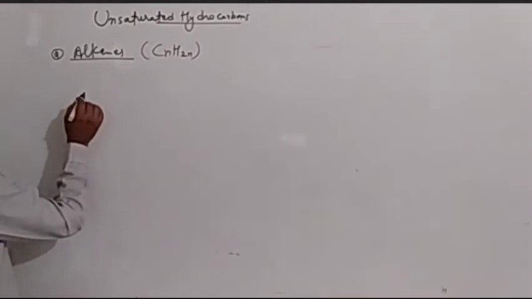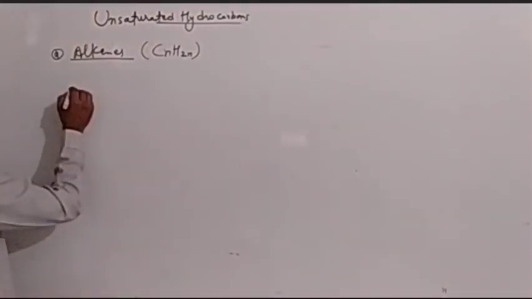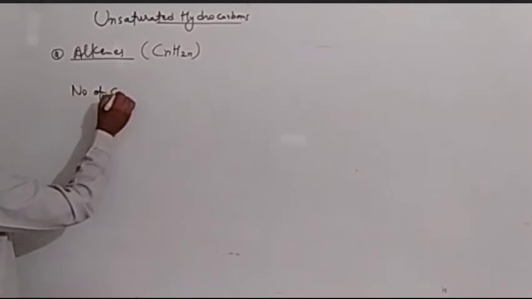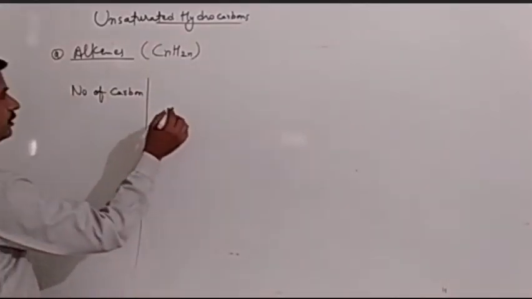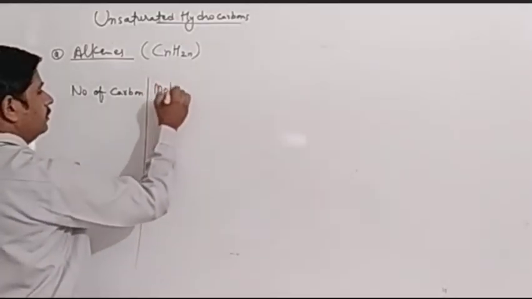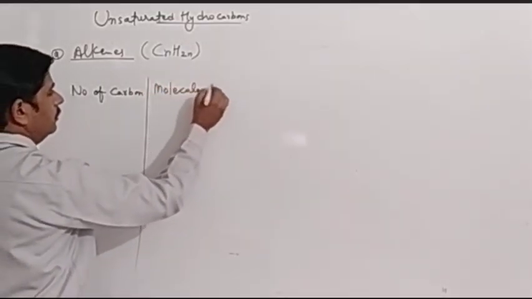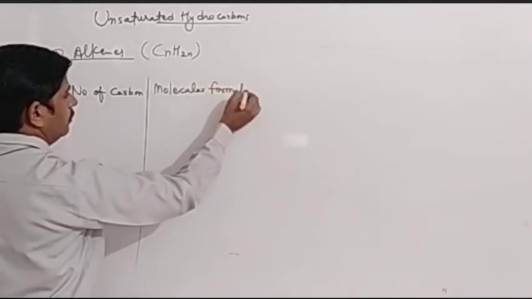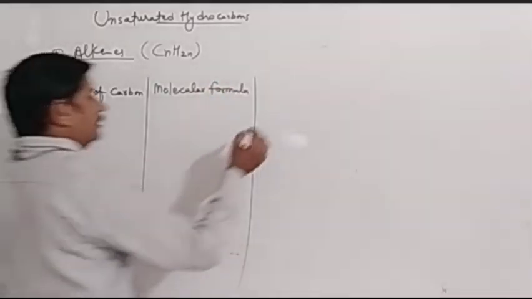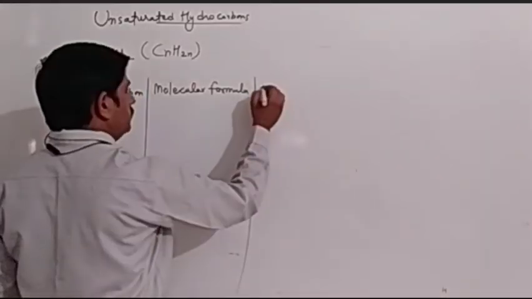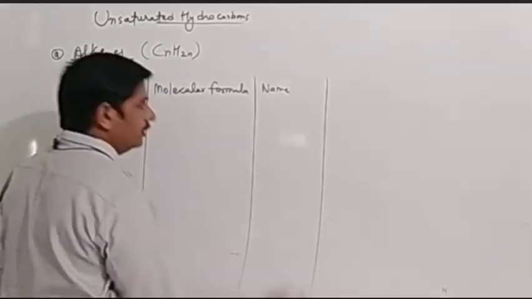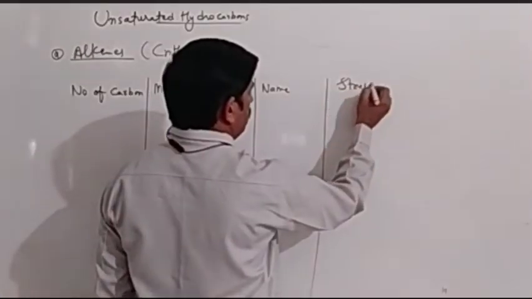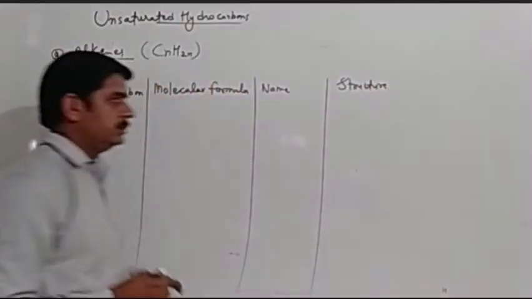So let's start with C2. Number of carbon. Let's write number of carbon here. And then we can write molecular formula. And then we can write name. And after name we can draw the structure. Okay, we will see these things here.